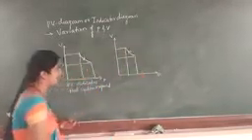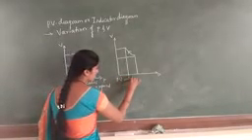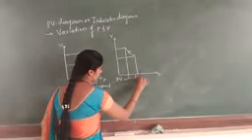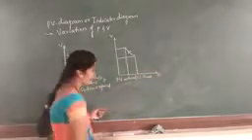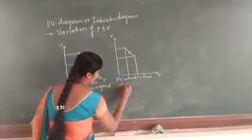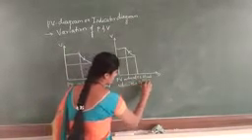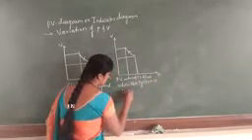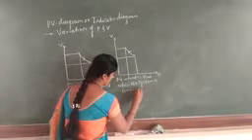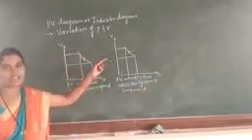Now here we can tell that the PV diagram indicates when the system is compressed. When the system is compressed, at that time we get the graph in this way.